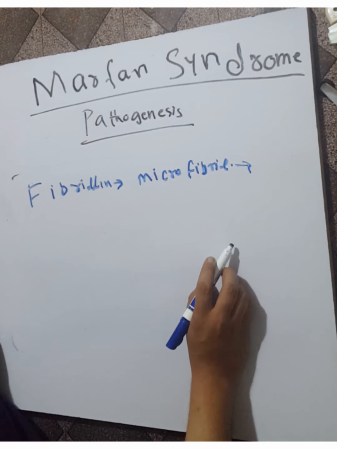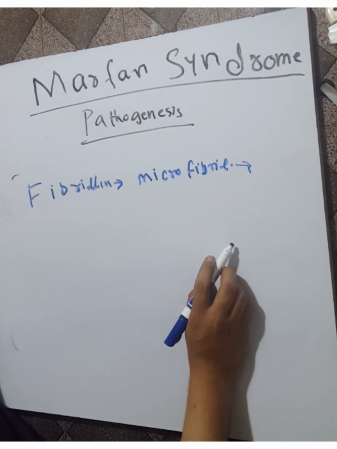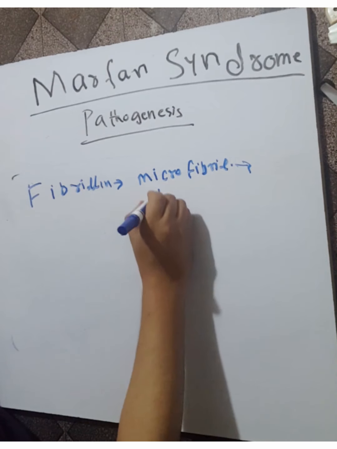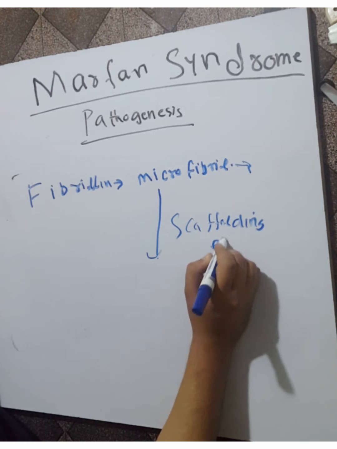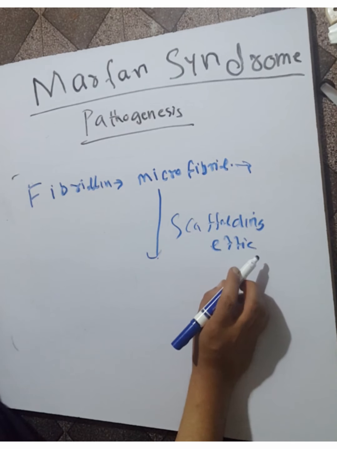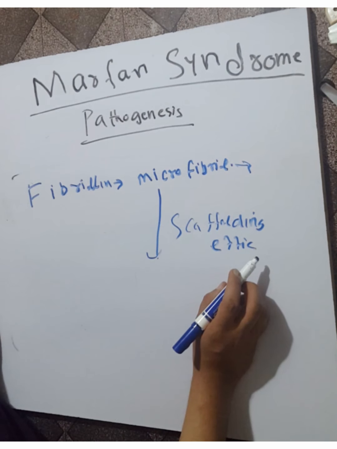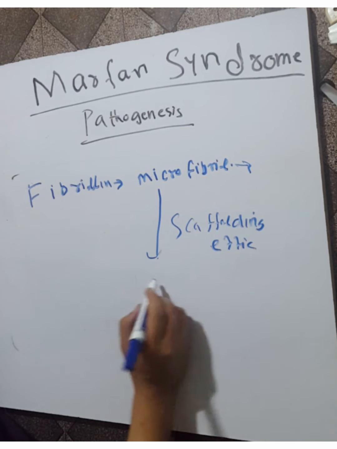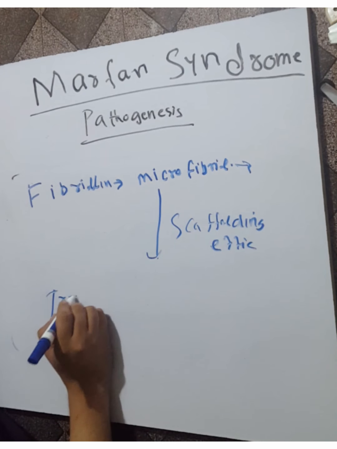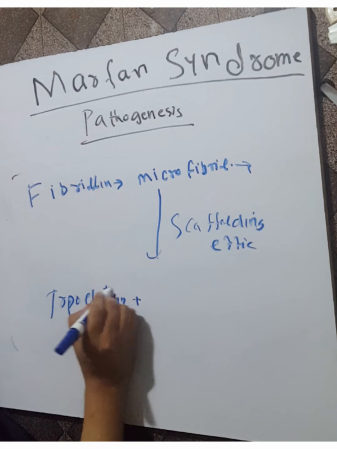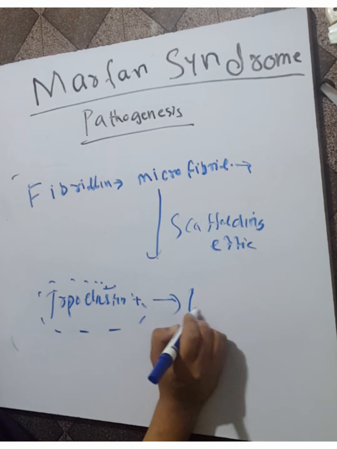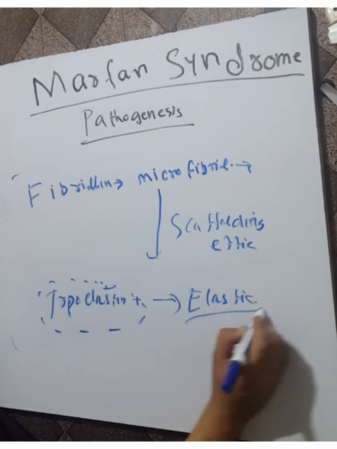These fibrils provide a scaffolding on which tropoelastin is deposited to form elastic fiber. In a normal person, tropoelastin is deposited and forms the elastic fiber.